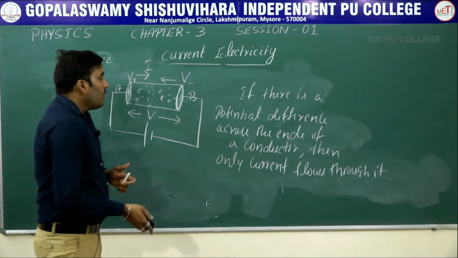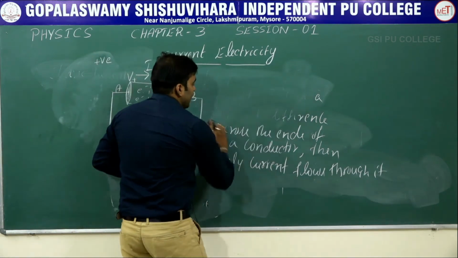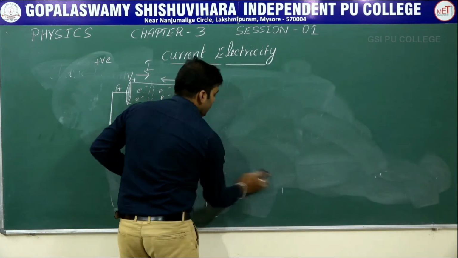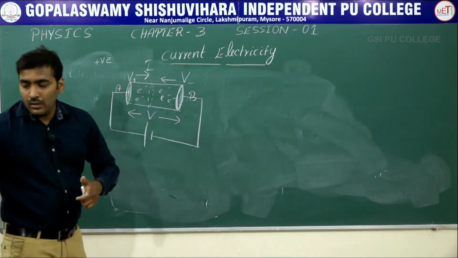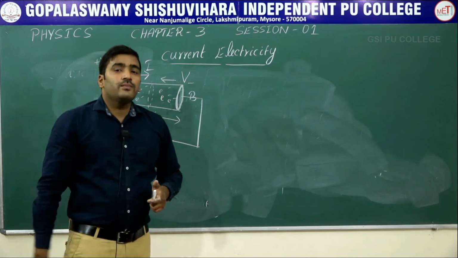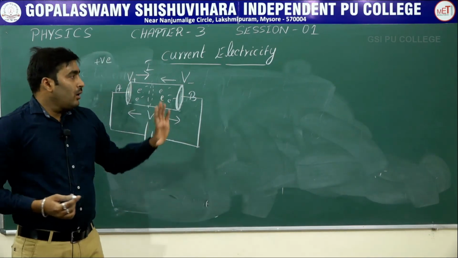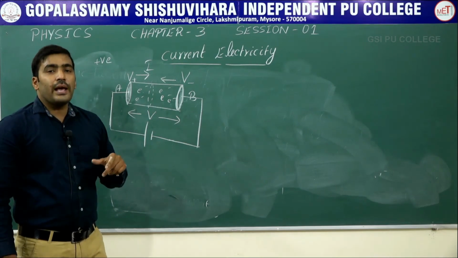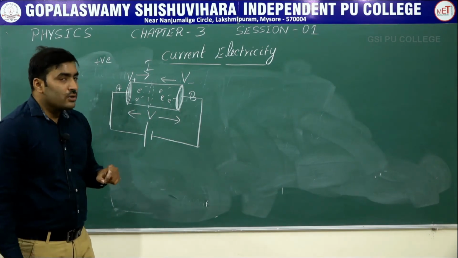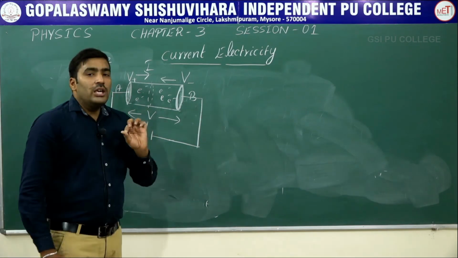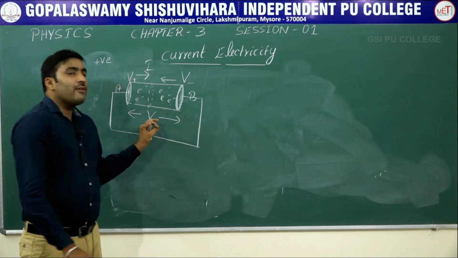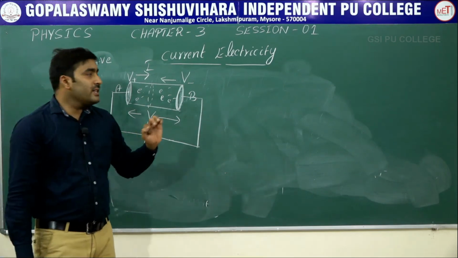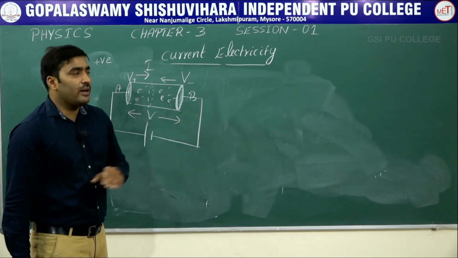Now, what type of quantity is the electric current? From the first year you have learned that those quantities which have a magnitude as well as direction are called vector quantities. Even though the current has a particular direction in a conductor, we should consider this quantity as a scalar quantity.